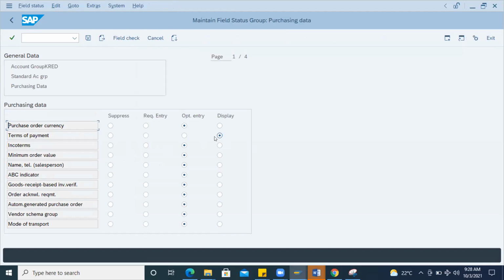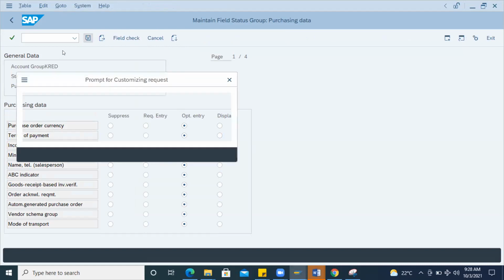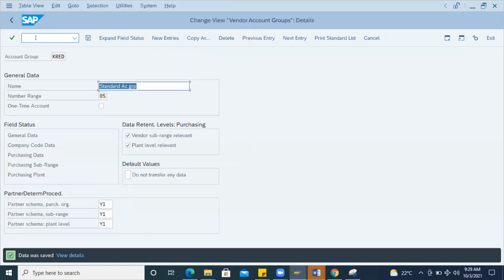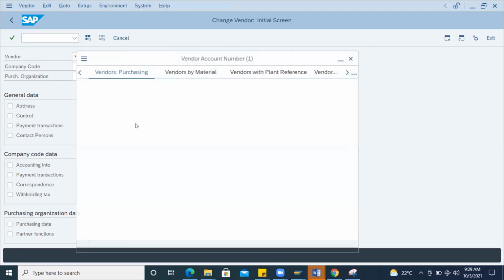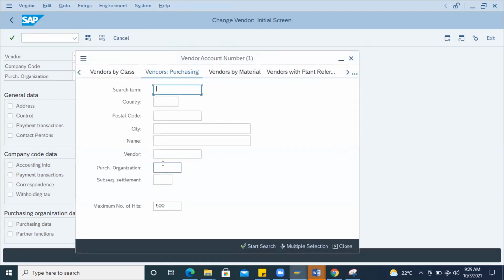It is display. Okay, I will make it an optional entry now, and now I'll save it. Some people are changing it. They will come and do a change. Simply, the standard thing should not be changed, but they are changing it. Okay, there is no control.